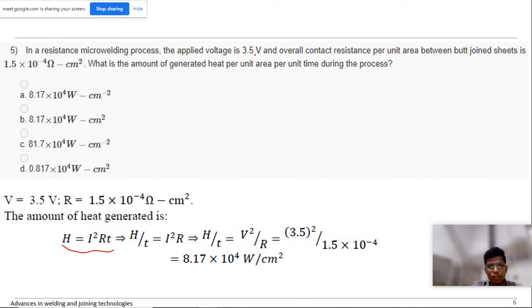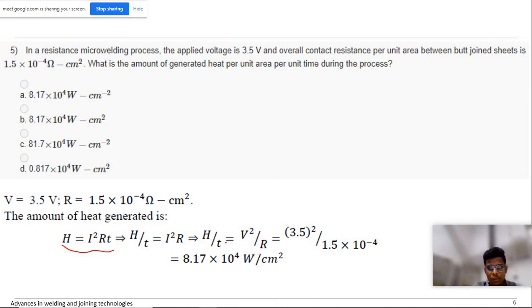From the relation we know that V is equal to Ri, so we can replace I by V by R. So V square by R square into R, so R will get cancelled. Ultimately, we'll get V square by R.